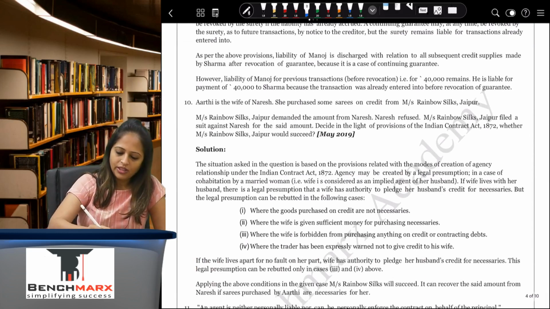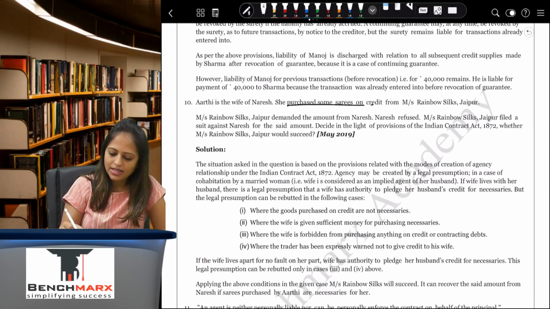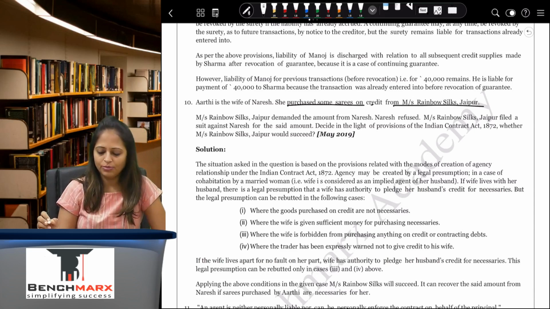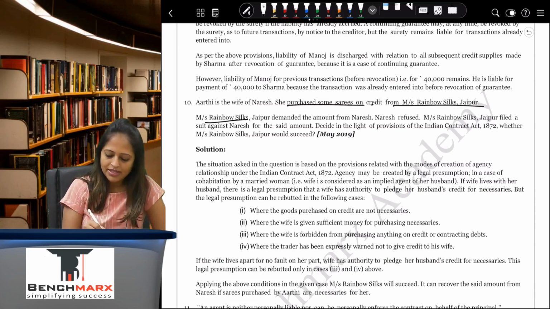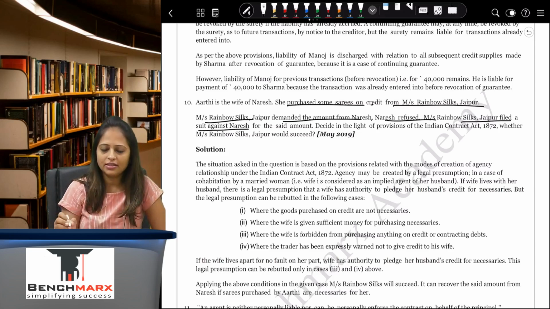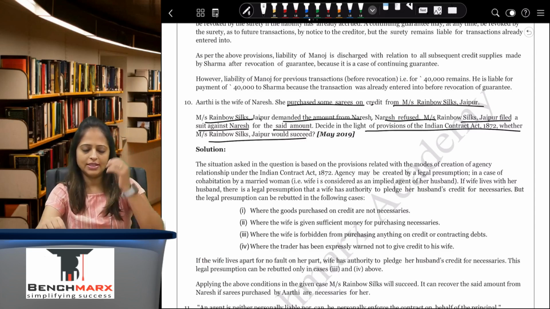Aarti is a wife of Naresh. She has purchased some saris on credit from Messrs. Rainbow Silk, Jaipur. Messrs. Rainbow Silk, Jaipur demanded the amount from Naresh. Naresh refused. Messrs. Rainbow Silk filed a suit against Naresh for the said amount. Discuss in the light of provision whether this Rainbow Silk would succeed.